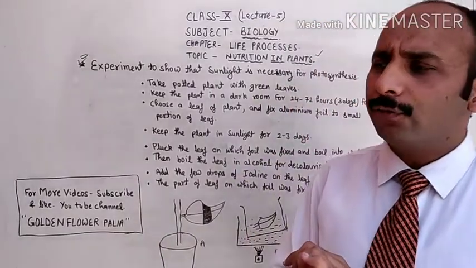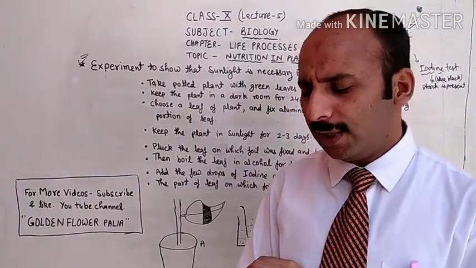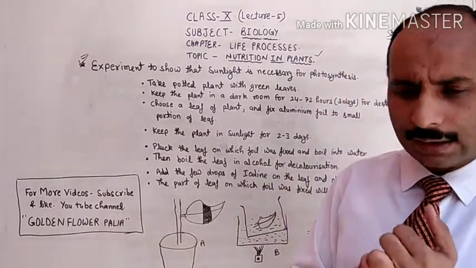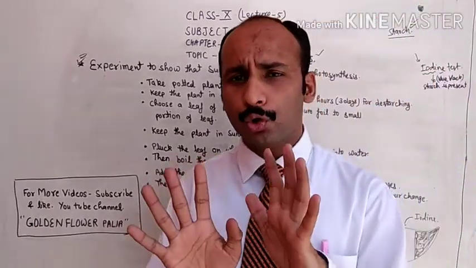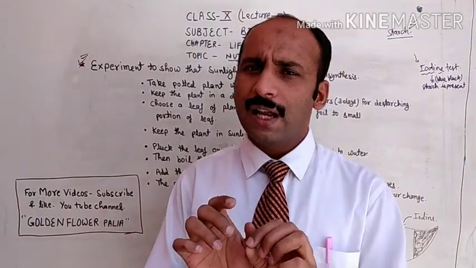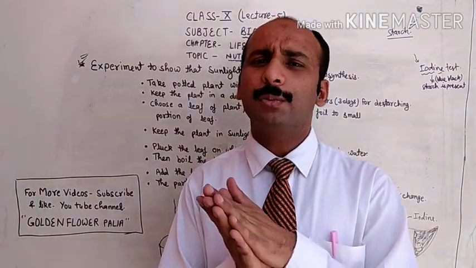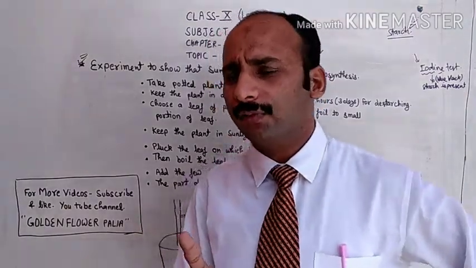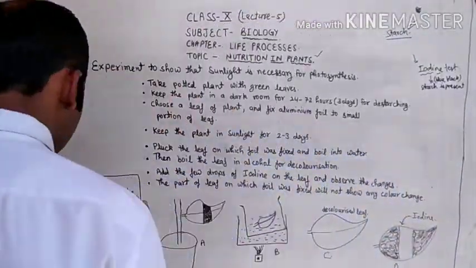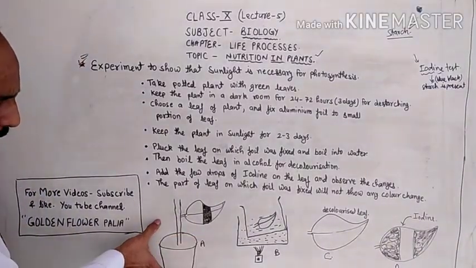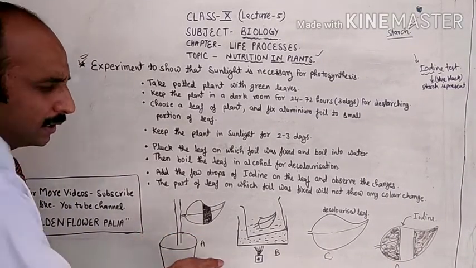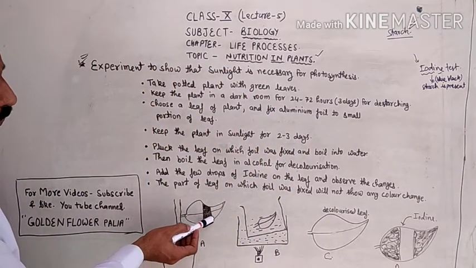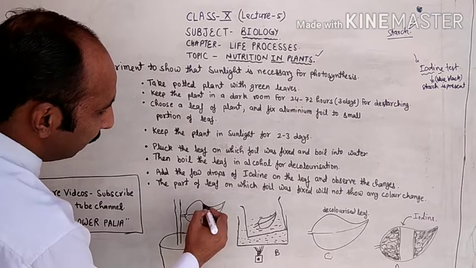So first step, take a potted plant in which green leaves are present. Second step, place that plant in a dark room for 24 to 72 hours. Third step, choose a leaf and paste aluminium foil or black paper on the leaf without plucking the leaf. आपको leaf तोड़ना नहीं है.